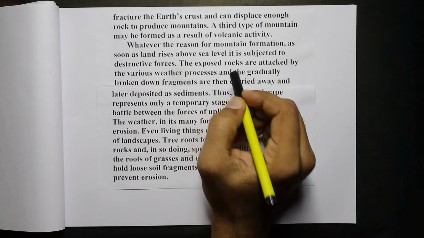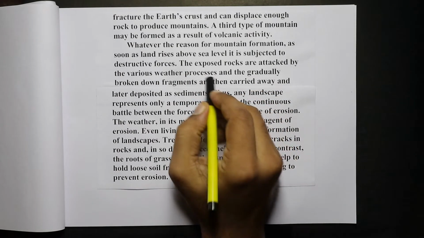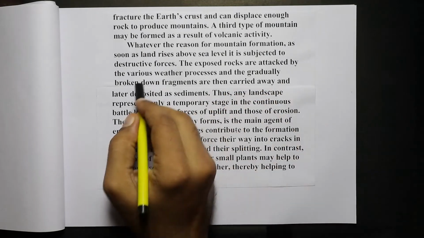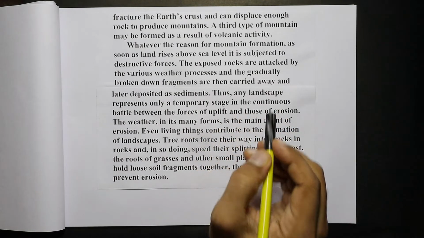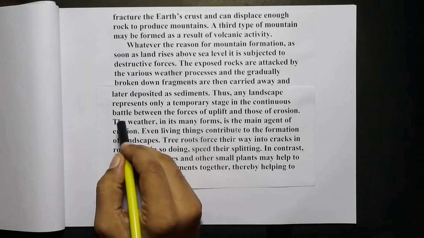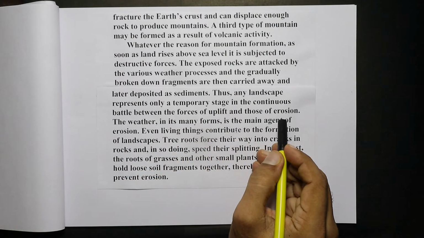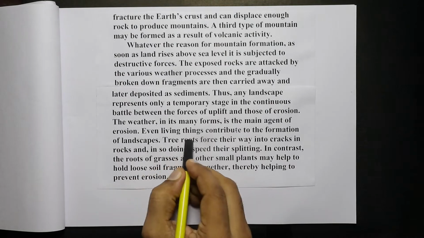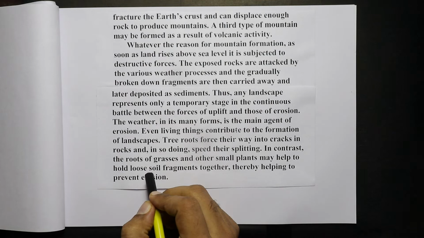The next paragraph talks about erosion, that is how mountains are destroyed. The exposed rocks are attacked by various weather processes and they are broken down and carried away. And in any landscape, there is always a battle between the forces of uplift and those of erosion. And finally, it says that living things also contribute to this change in landscape.